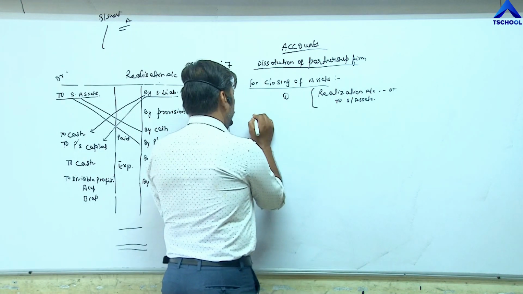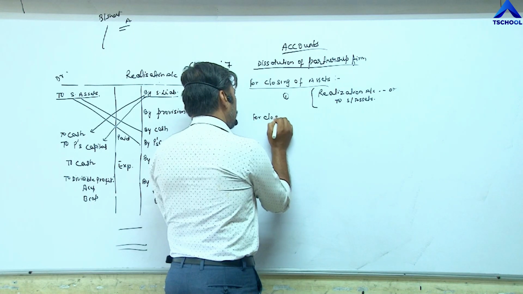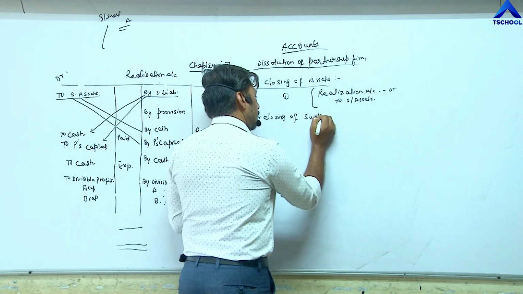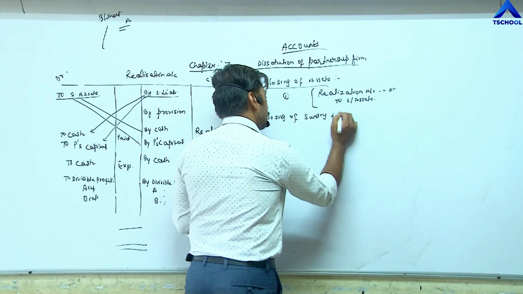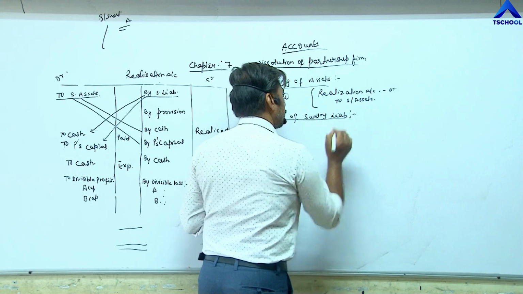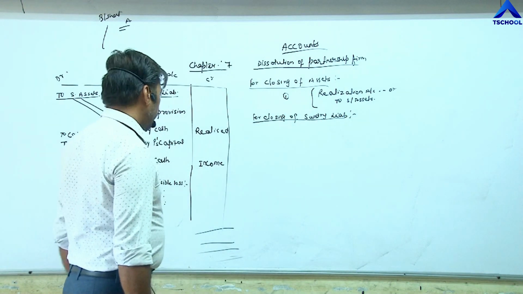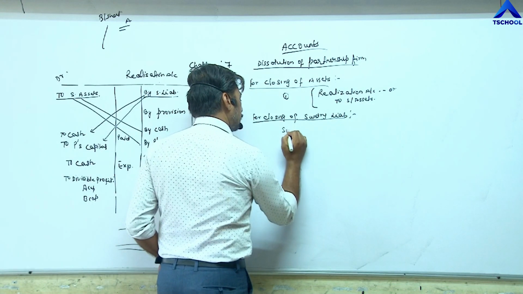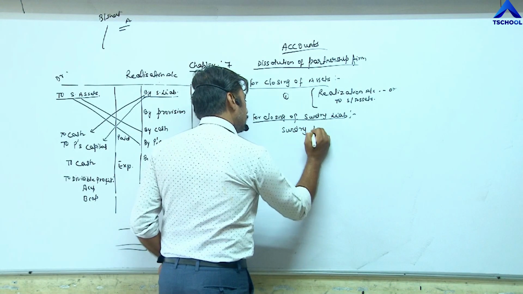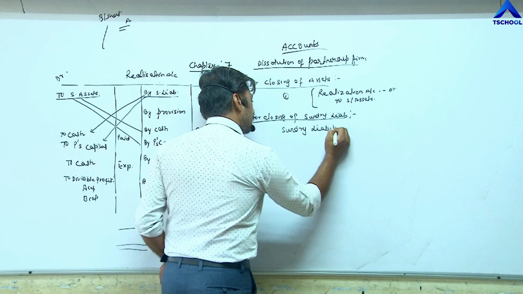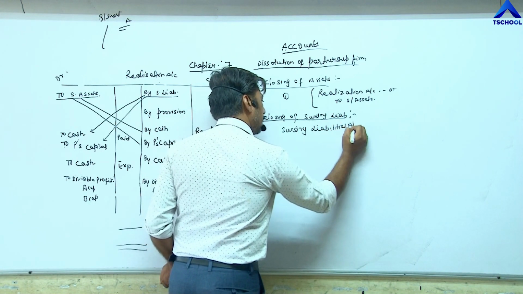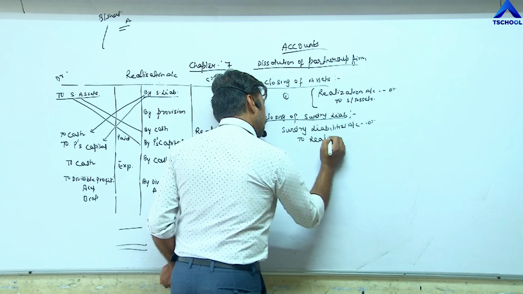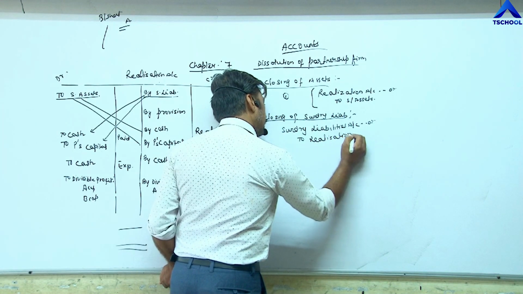Second, for closing of sundry liability. Sundry liability account debit to realization account.